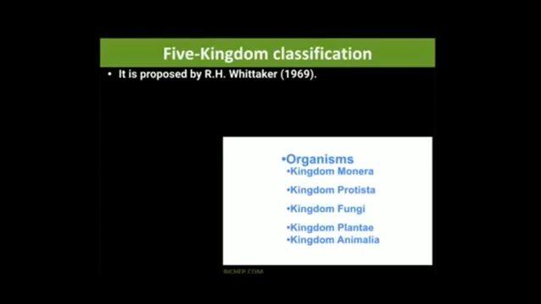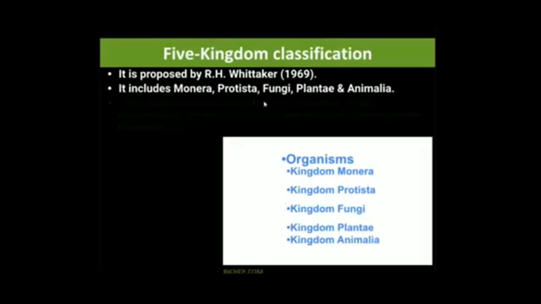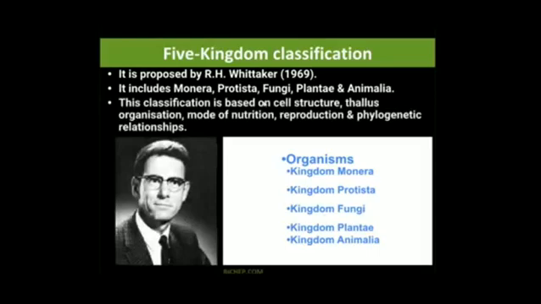So which are these 5 kingdoms? You can see here. First, kingdom Monera, kingdom Protista, kingdom Fungi, kingdom Plantae and kingdom Animalia. These are the 5 kingdoms given by R.H. Whittaker. It includes all these 5 kingdoms. So on what basis has he given these 5 kingdoms? This classification is based on cell structure. What is the structure of the cell? Then thallus organization.